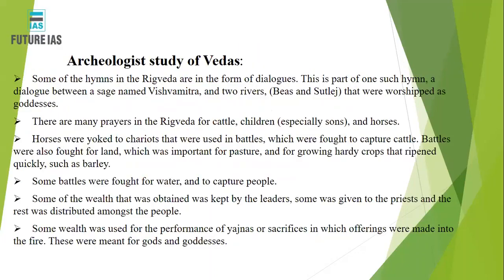Now let's understand the archaeological study of the Veda. As I told you, the Rig Veda consists of hymns in the memory of the gods, such as Agni, the god of fire, Soma, and all sorts of gods.